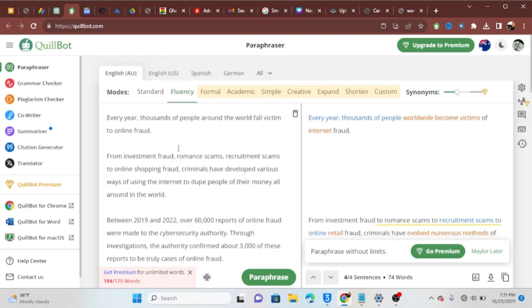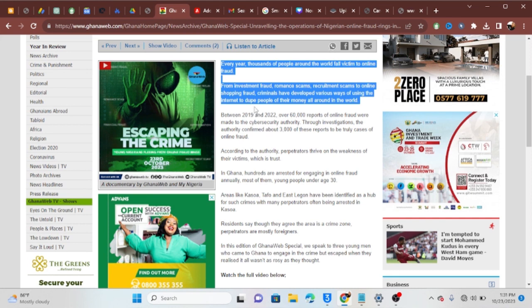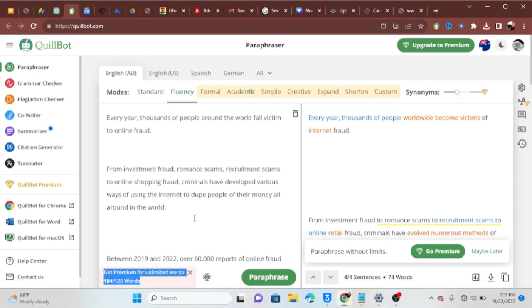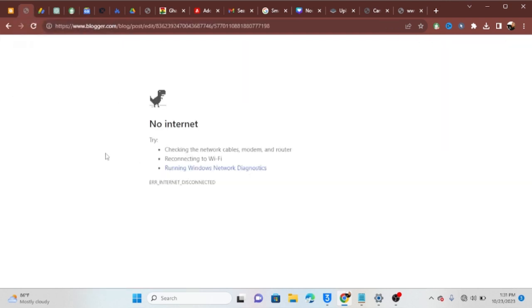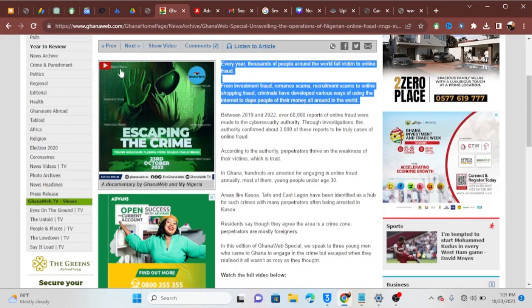Now you can see we are using the free version, so we are not allowed to paraphrase more than 125 words. So in the last video, I said you need to paraphrase this one by one. Don't copy the whole article, copy it in small parts, paste it here, and paraphrase it. When you paraphrase it, go and paste it on your website. Then come back again, paraphrase the next part, and continue like that.